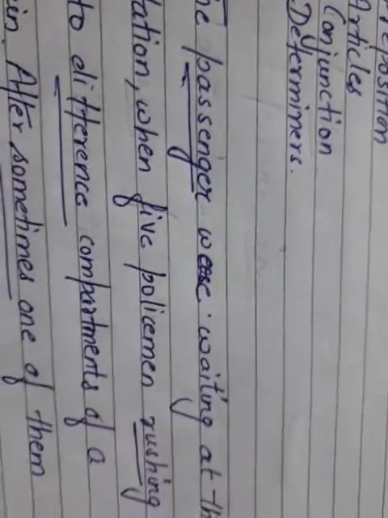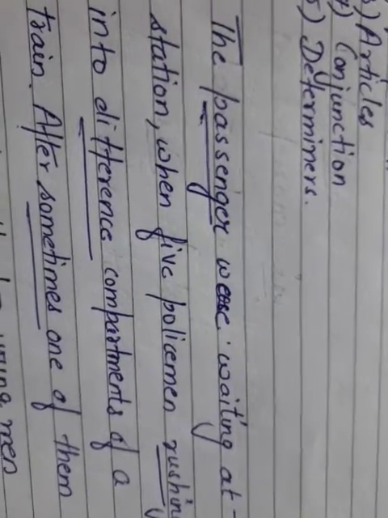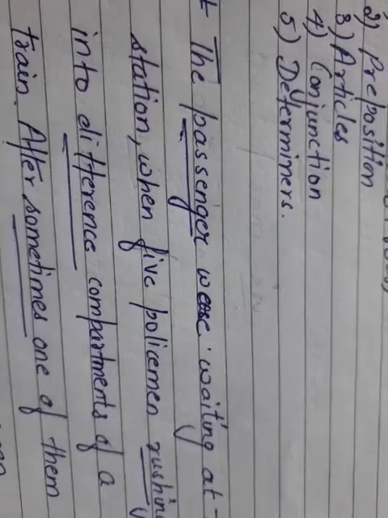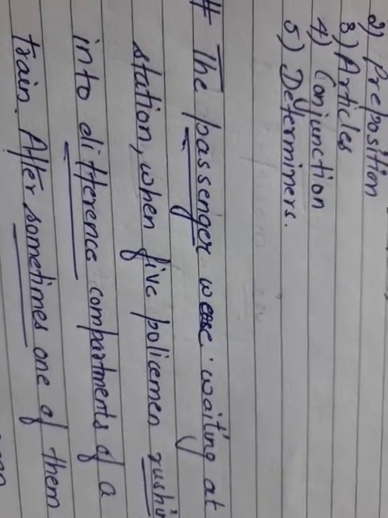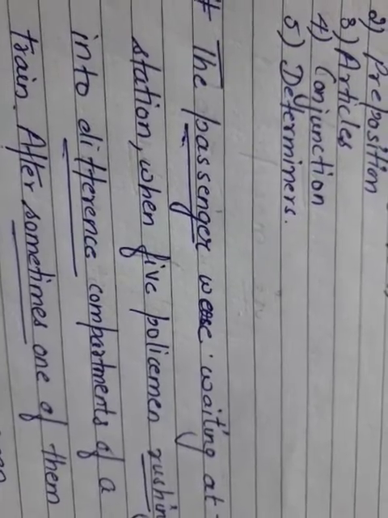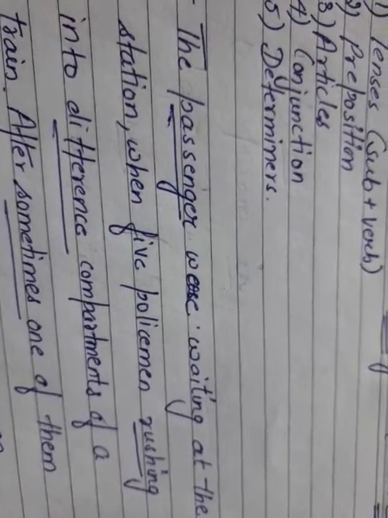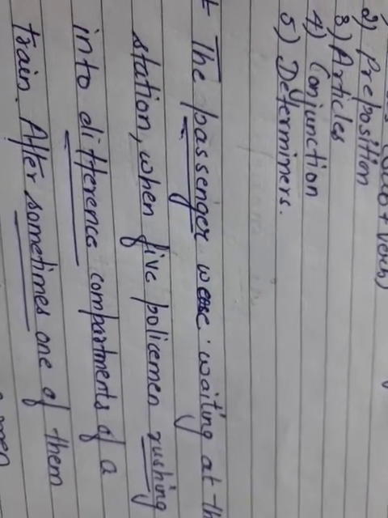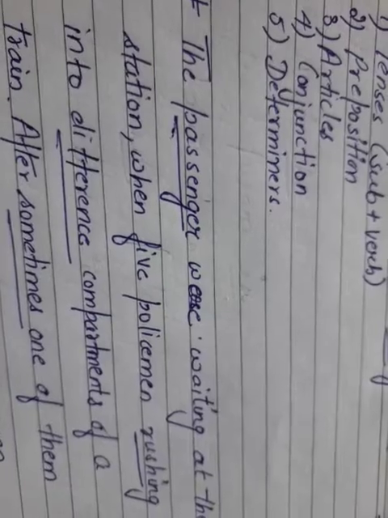The passenger were waiting at the. Yes, the passenger were waiting at the. It means, now see, passenger is a single person and further it is given were. So passenger is wrong. It is going to be passengers over there. Station, when five policemen rushing. Rushing is again the other. So as we are talking about the past from the starting, it is going to be rushed over there into different compartments of a train.